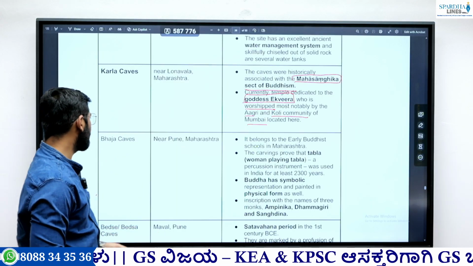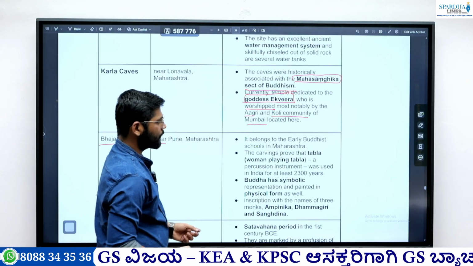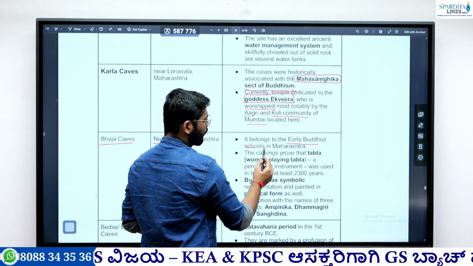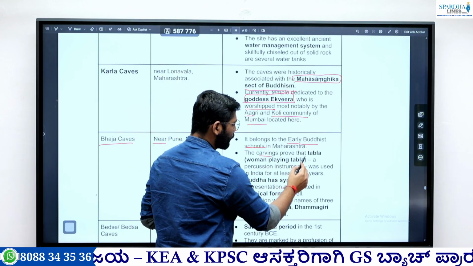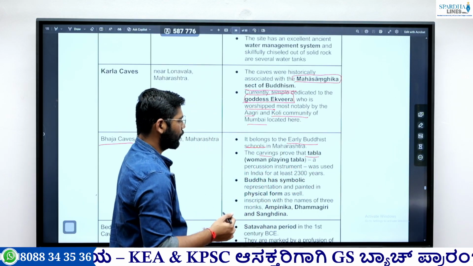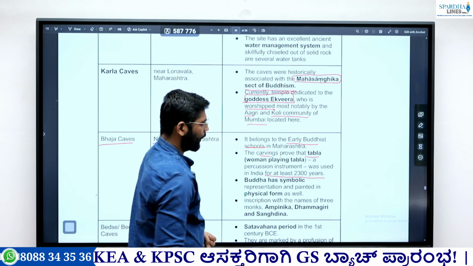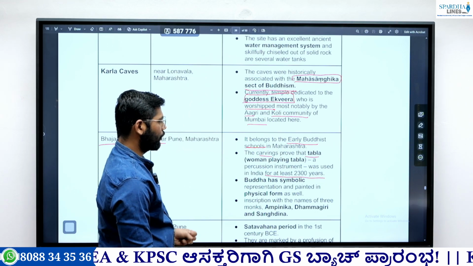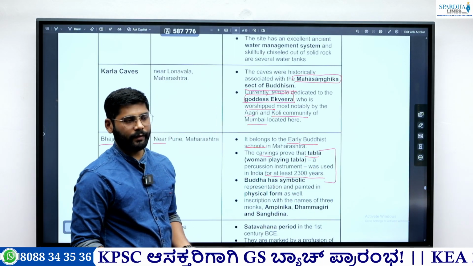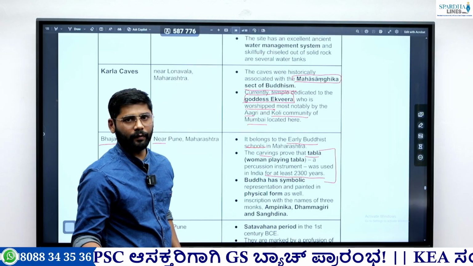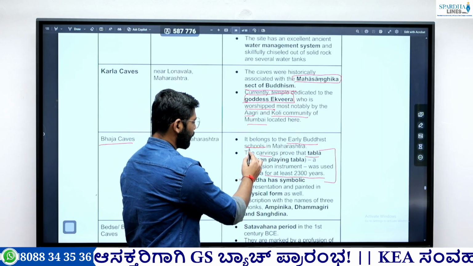Next is the Bhaja cave. This Bhaja cave is also near Pune in Maharashtra, and this belongs to the early Buddhist school in Maharashtra. We have found a carving of a woman playing the tabla. We all know that it was erected at least 2300 years ago. So it is said that the tabla was majorly introduced during the Delhi Sultanate time. It was a Persian instrument, but this particular cave in Bhaja shows it earlier.